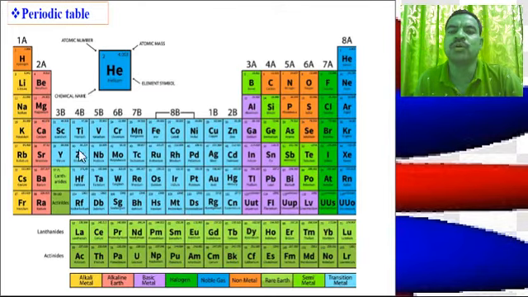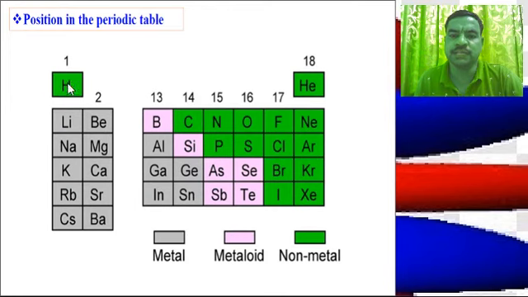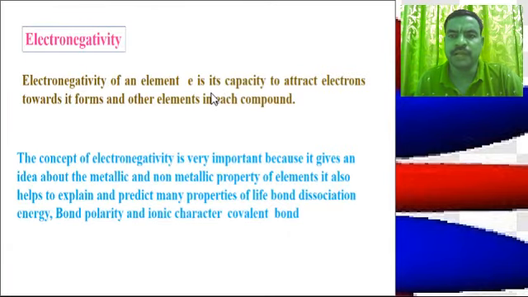See, this is the whole periodic table, and in the periodic table these are the positions of the main group elements. Here these are the positions in our periodic table: group number first, second, 13, 14, 15, 16, 17. All these are the main group elements.